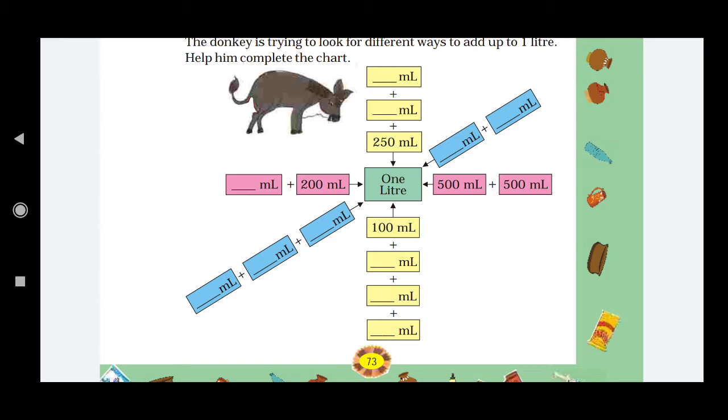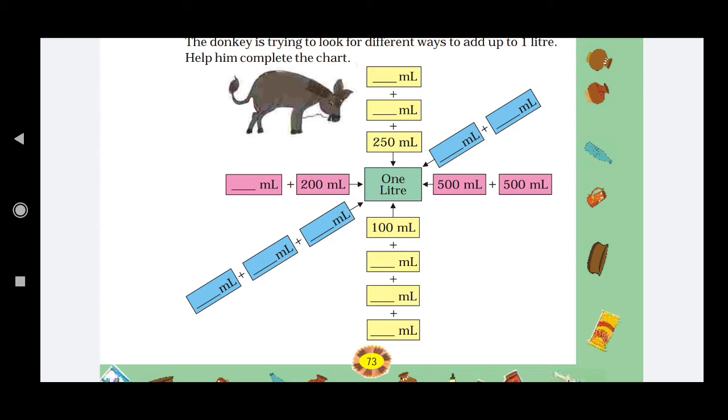Now on the left hand side, first see two boxes are there. We have to fill in a number such that the number plus 200 ml gives 1 liter. Which number is possible?